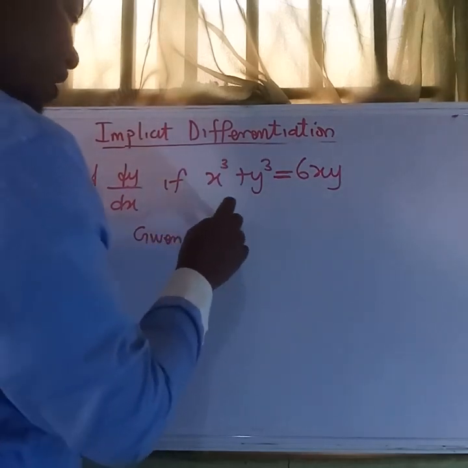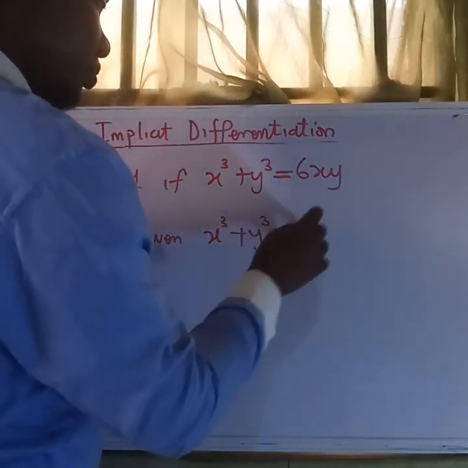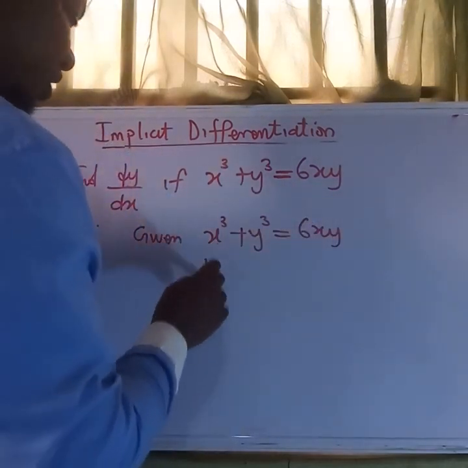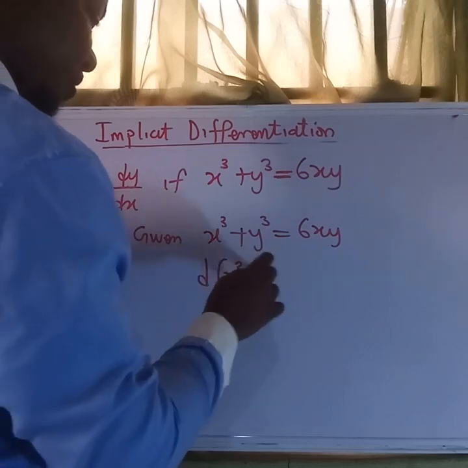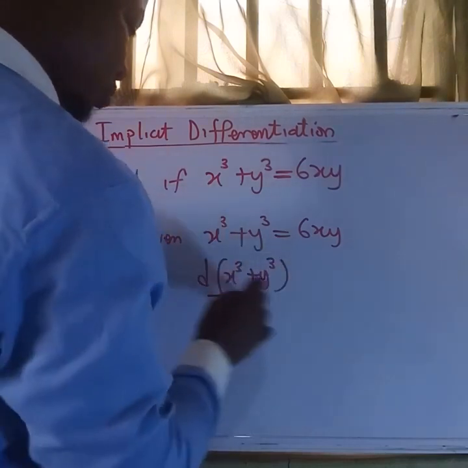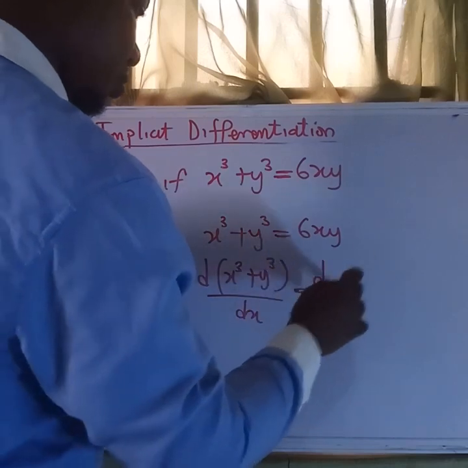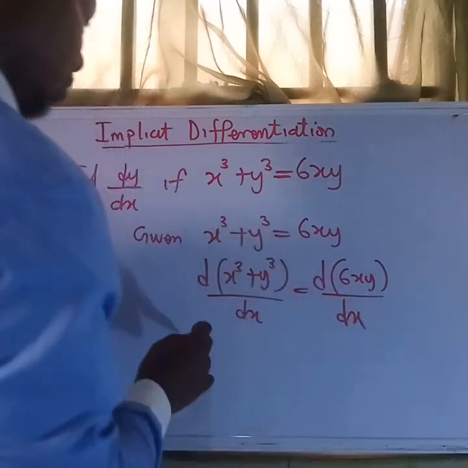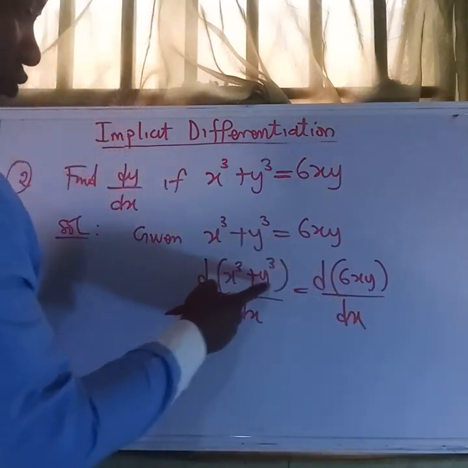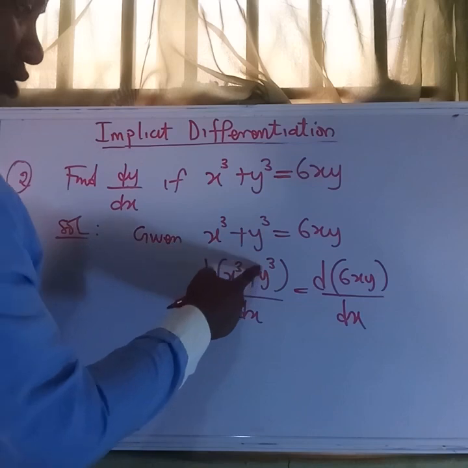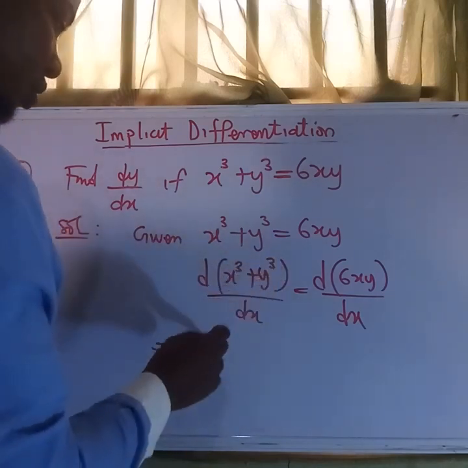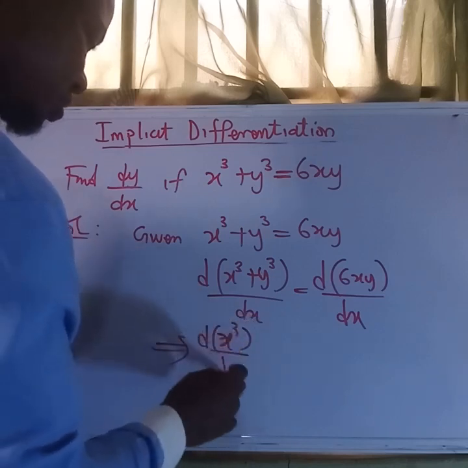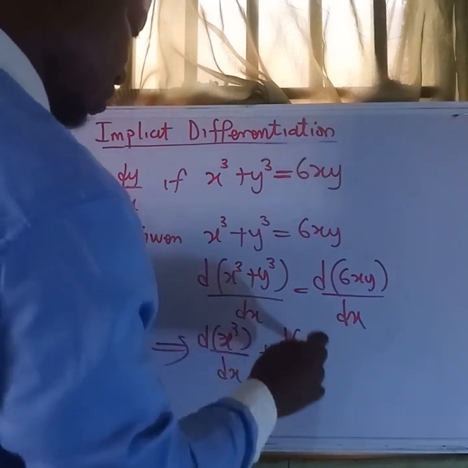So we are given this. Let us differentiate both sides with respect to x. Again, these two terms are written separately, so we apply the sum and difference rule, which is this and this.